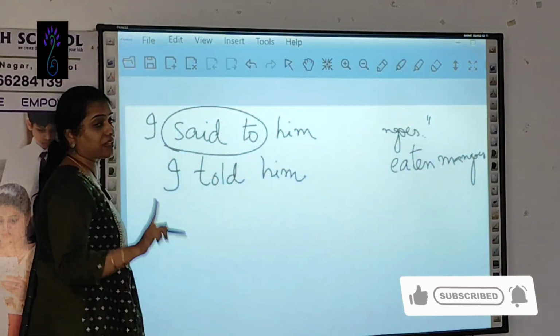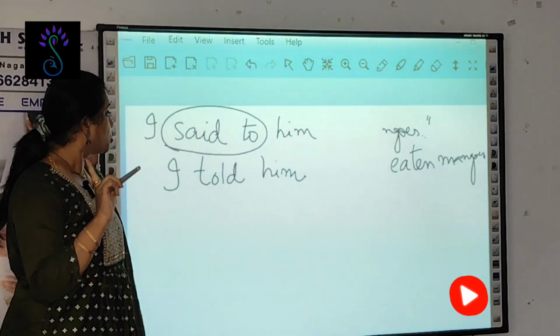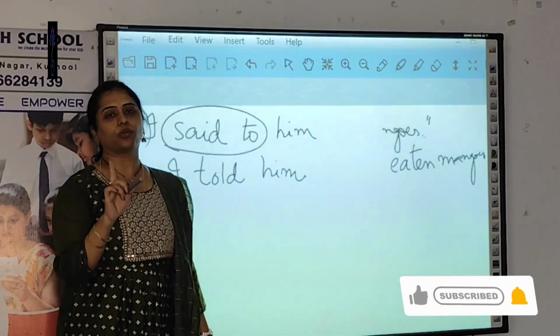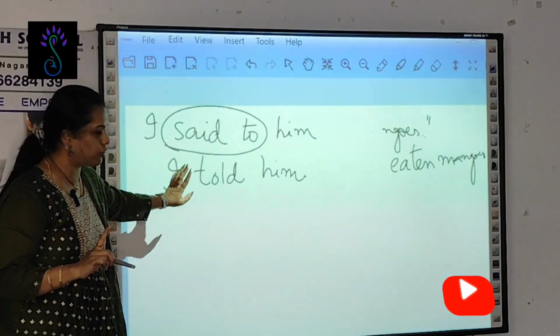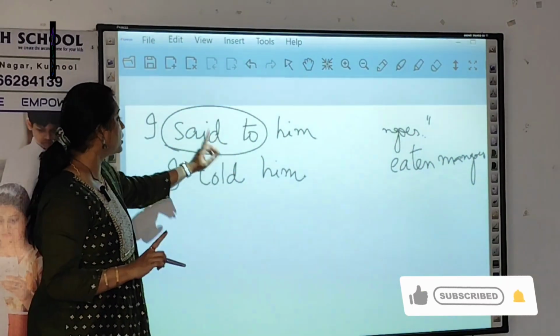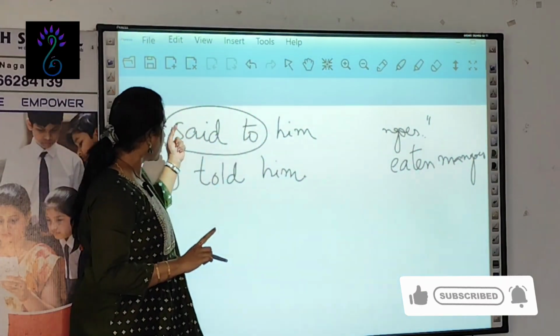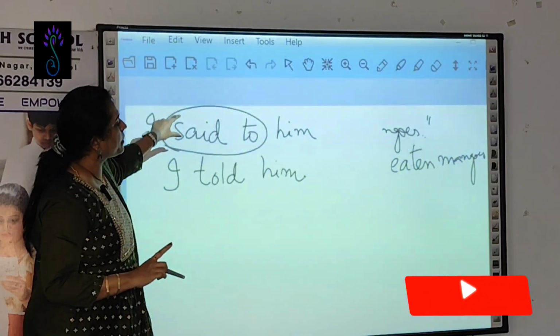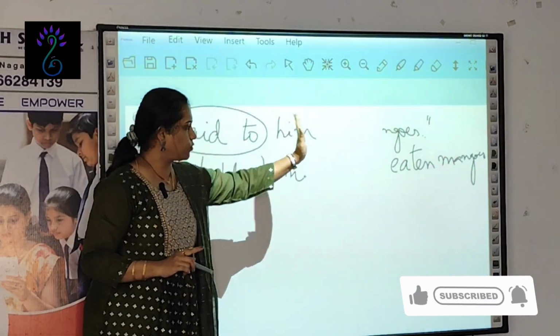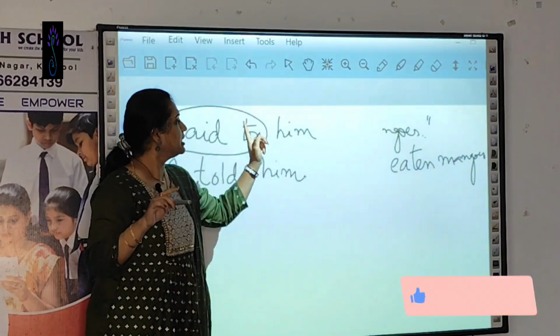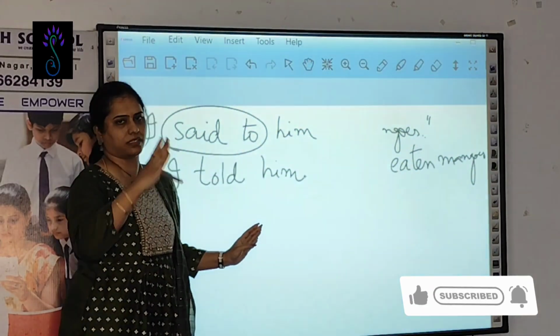That is the error. That is the mistake. You should never write told to. Said to means told. This changes because this reported verb is in past tense, so whatever is given in the quotations is going to change into the past tense.